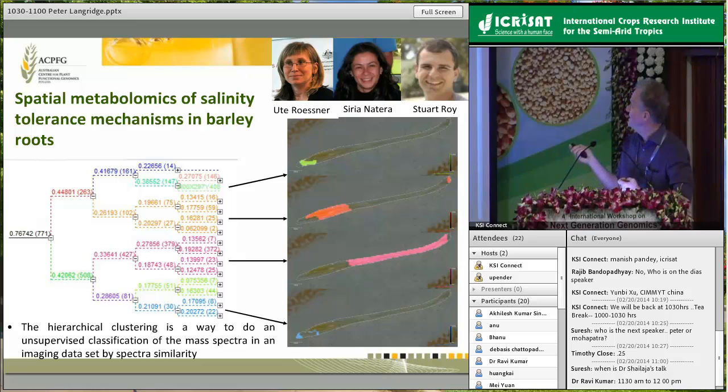Under this system, they can take a root, in this case of barley plants that were exposed to salt stress, and they can then look at metabolites within particular regions of the root, and then group those metabolites. We can see there are some that appear to accumulate under salt stress at the tip of the roots, others further back, and some still further back here. And this group here are right at the very tip of the root.